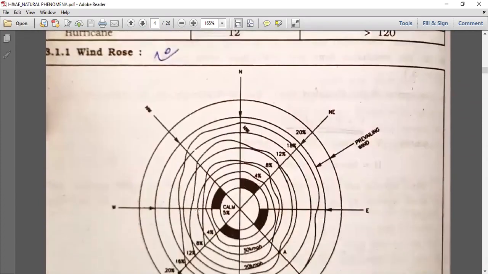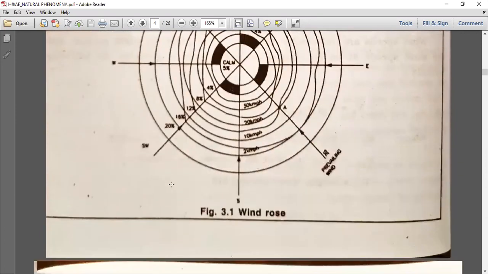In the next lecture, we are going to study wind rose. What is wind rose and why is it necessary?